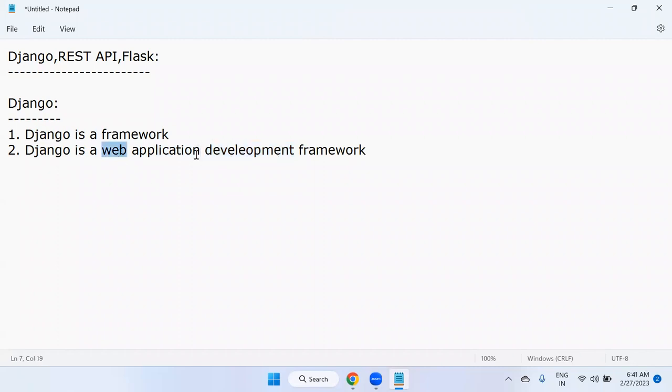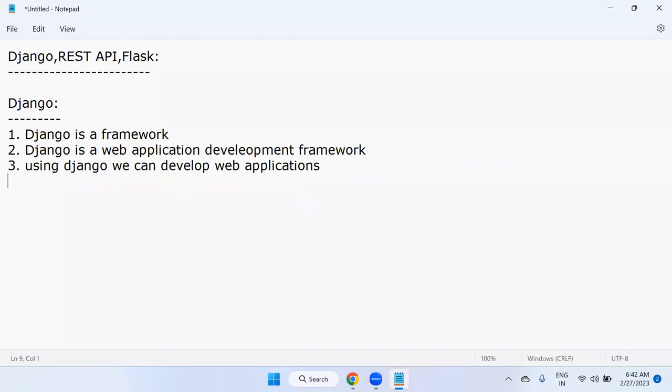So what we can say is, using Django, we can develop web applications only. Using Django, what kind of applications can we develop? Web applications.